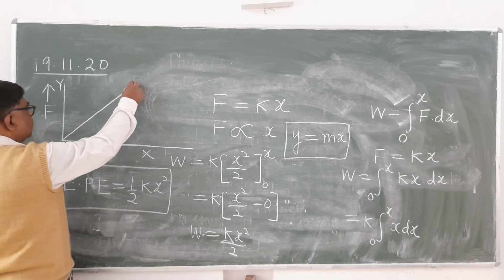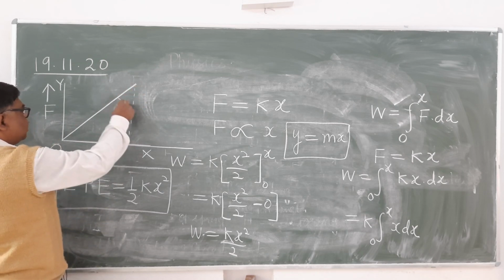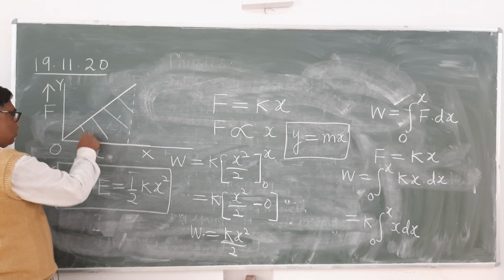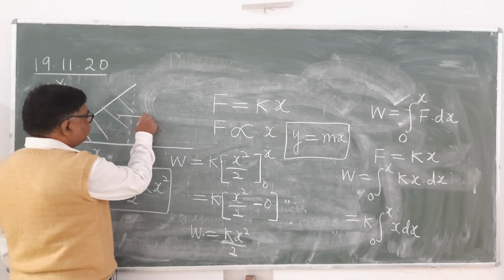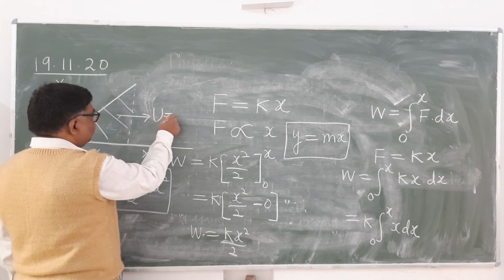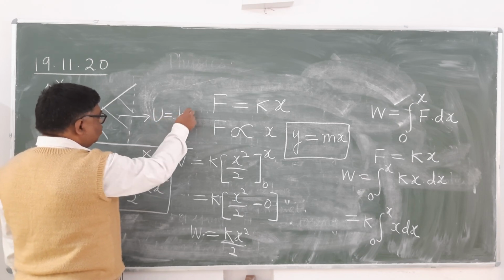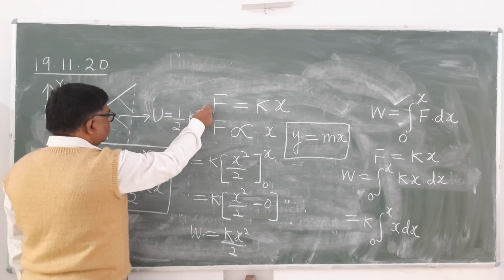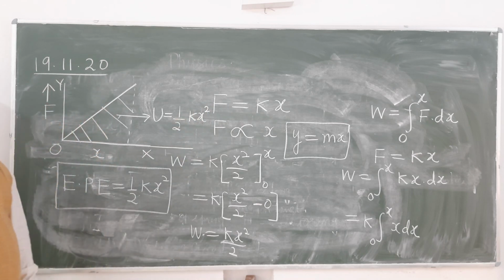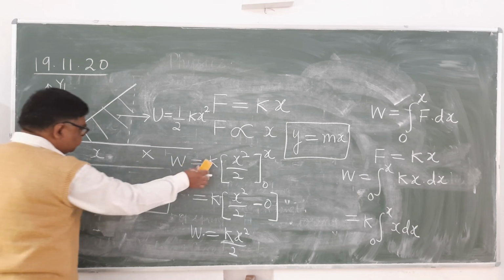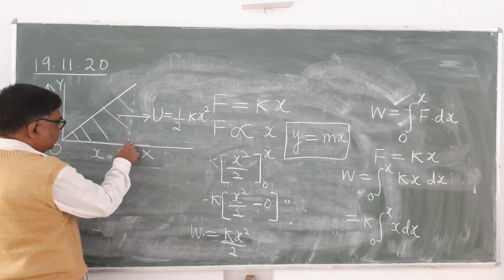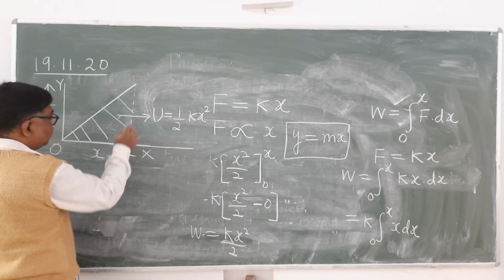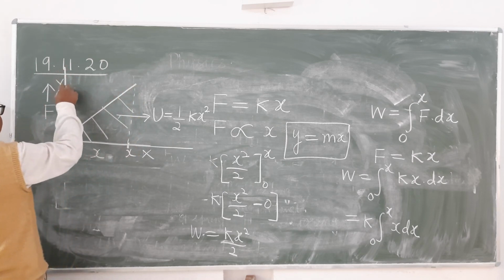Now see here, by calculating the area under the graph, we can calculate the elastic potential energy. U will be equal to 1 upon 2 kx square. It's clear? And how is it? See here, if you take this value as x, then what will be the restoring force here?